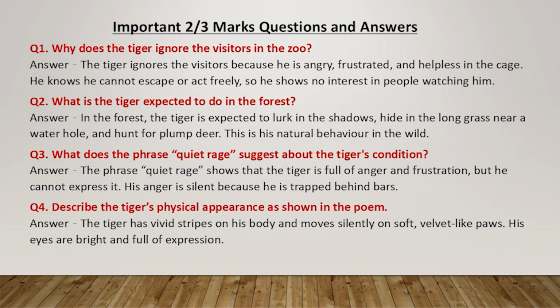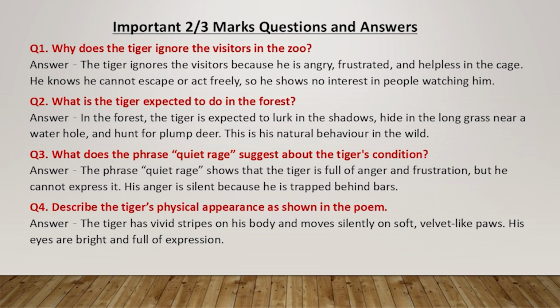Question 3. What does the phrase "quiet rage" suggest about the tiger's condition? Answer. The phrase "quiet rage" shows that the tiger is full of anger and frustration, but he cannot express it. His anger is silent because he is trapped behind bars.